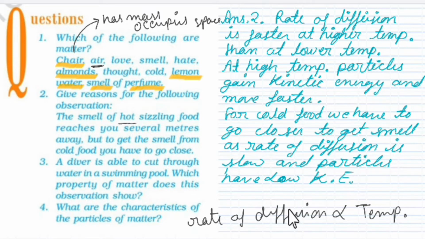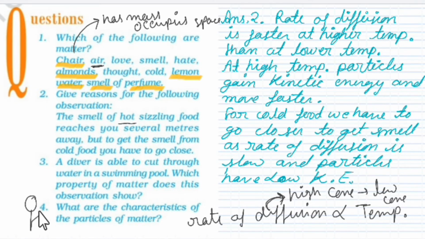And what is diffusion? We know that diffusion is the spreading out of particles from the area of high concentration to low concentration, right? What's the meaning of high concentration? Suppose in the corner of this room you are standing and you spray perfume.